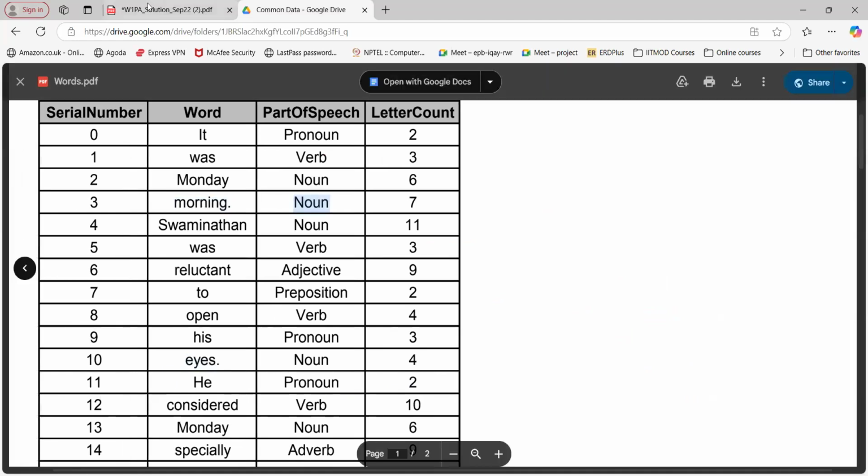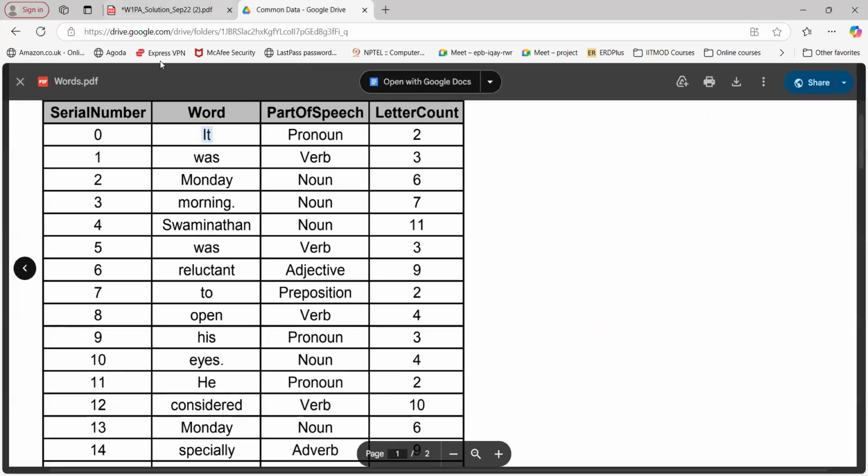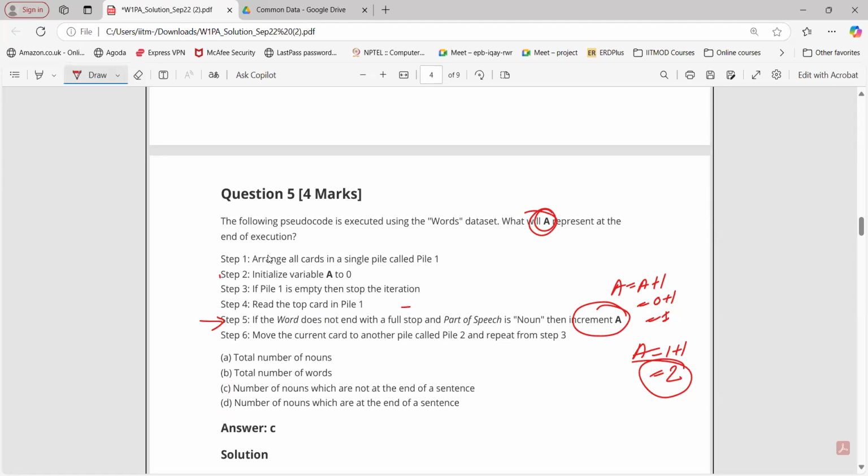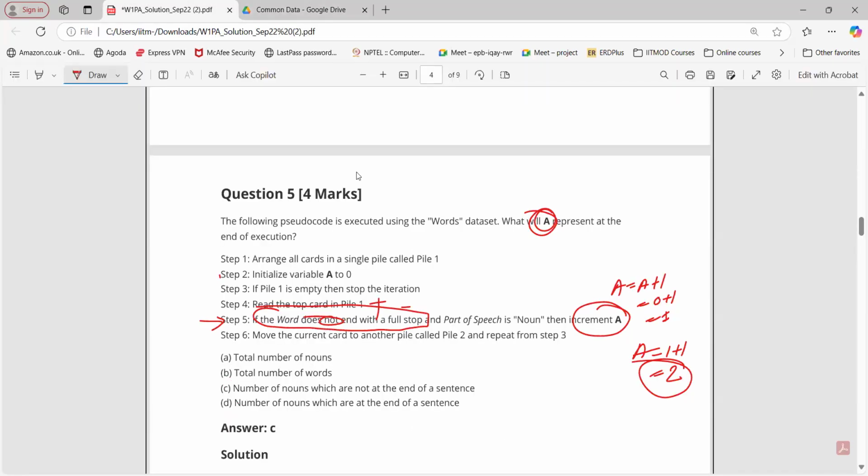If words end with full stop and part of speech is noun, then option D will be correct. But if I consider does not end with a full stop, what will happen here? The first condition is again true, it does not end with full stop. Sorry, don't get confused, I missed this part. So this will be true, but for the first words the part of speech is not a noun, so that will be false.